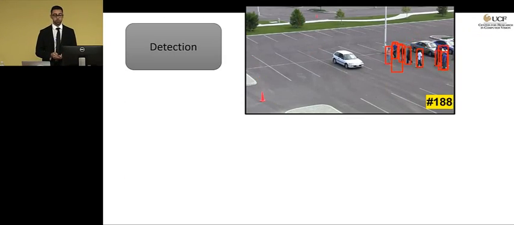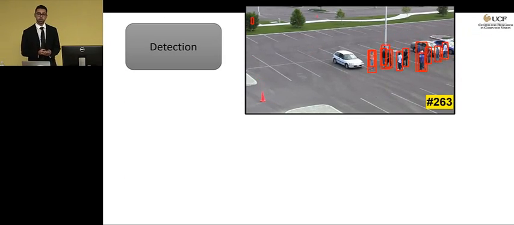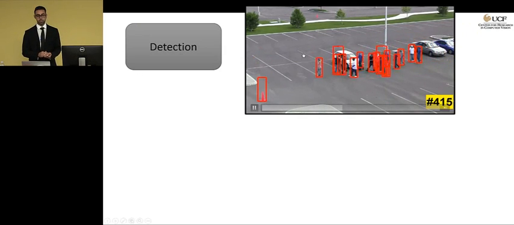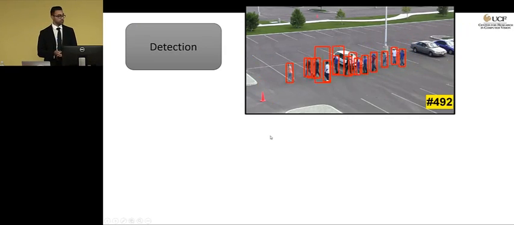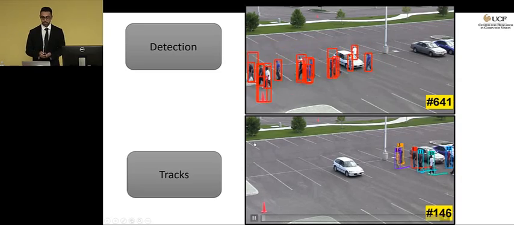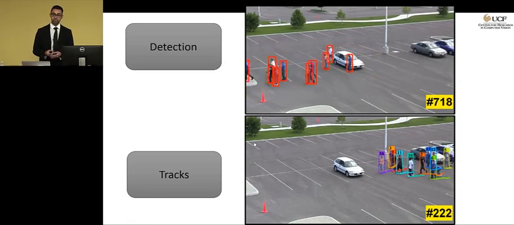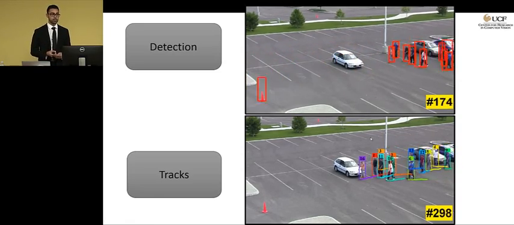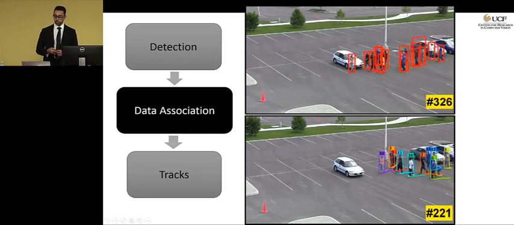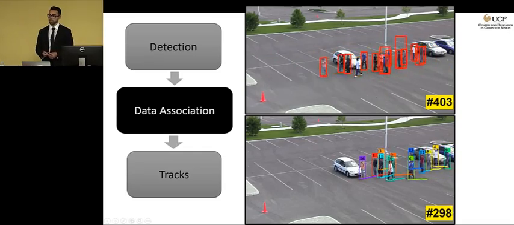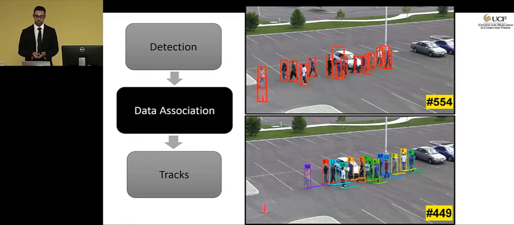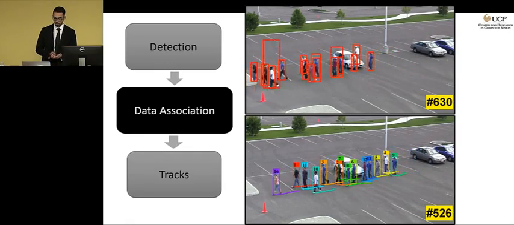Most previous multi-target tracking methods divide the problem into two sub-problems. First, they apply a pre-trained object detector on frames of a video sequence to get the object hypothesis, as you can see on the top video. And once you have the object hypothesis, the problem of tracking narrows down to linking the detections that belong to the same target and assigning an ID to every individual. So this step is called data association, and the focus of most previous multi-object tracking methods has been in designing a better data association technique, as in the first two sections of this dissertation.